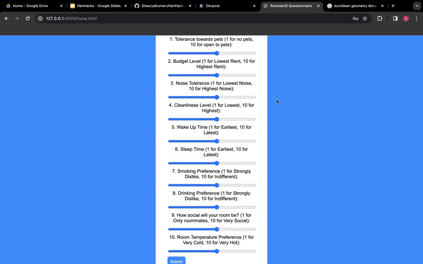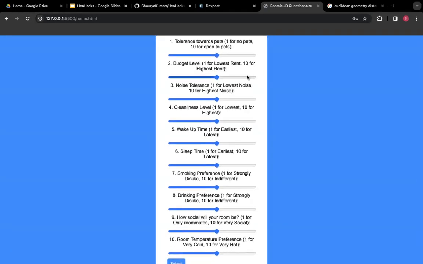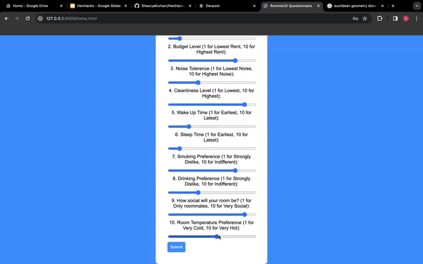But our idea with this was to make these qualitative questions into a numerical point for a point that Chinmay will make later. So for each one of these questions, it's based on a slider, and you can put 1 to 10 depending on how much your tolerance or your feasibility with the situation is. So say for this one, say I don't want pets, so I could put this near 1. For budget, I have a higher budget, so 2, and so on. So we can put all these sliders based on our preferences, and it'll represent a numerical point. So if I were to fill these out randomly, I would then click submit and a new page will pop out, which Chinmay will explain.